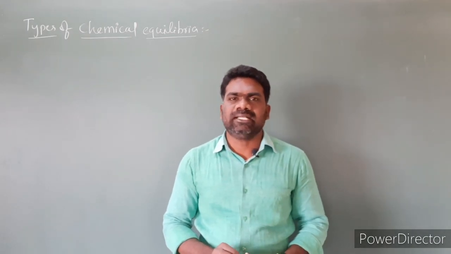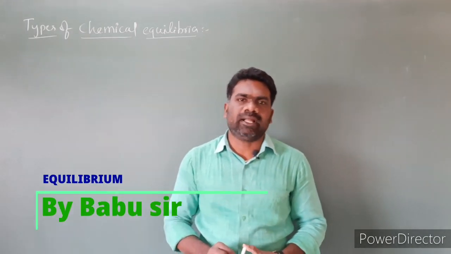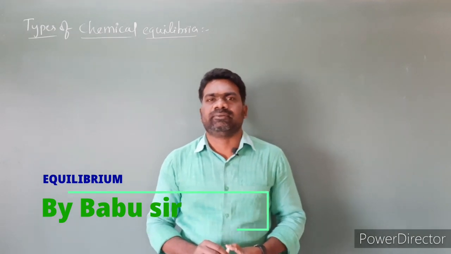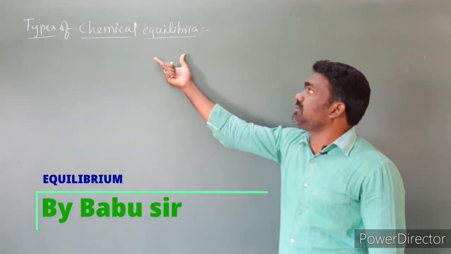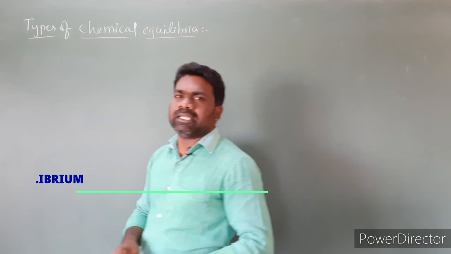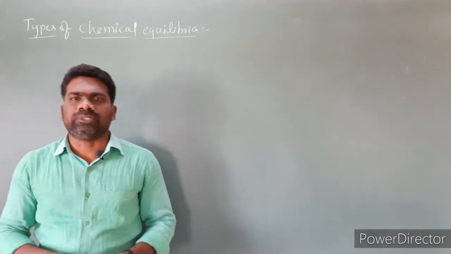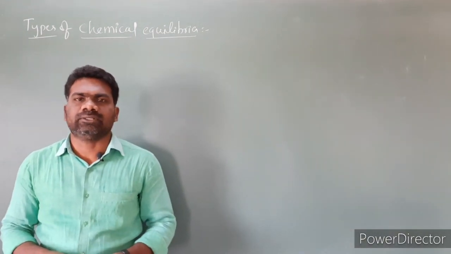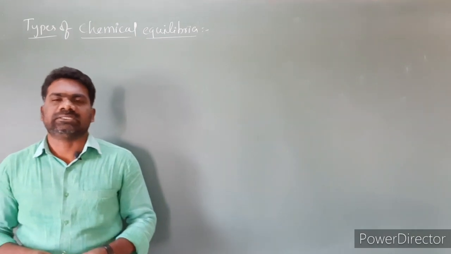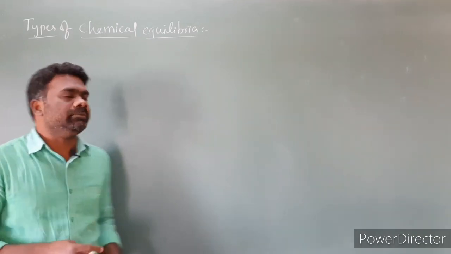In last class you learned the law of chemical equilibrium and the equilibrium constant. Today's topic is types of chemical equilibria. Chemical equilibrium is classified into two types. The first one is homogeneous equilibrium and the second one is heterogeneous equilibrium.